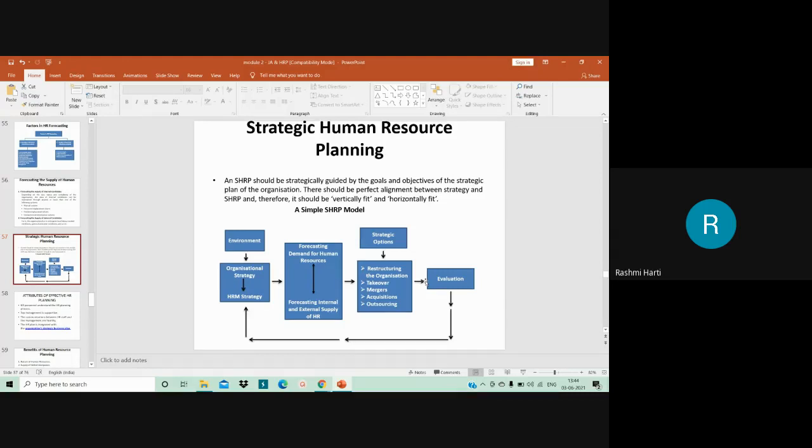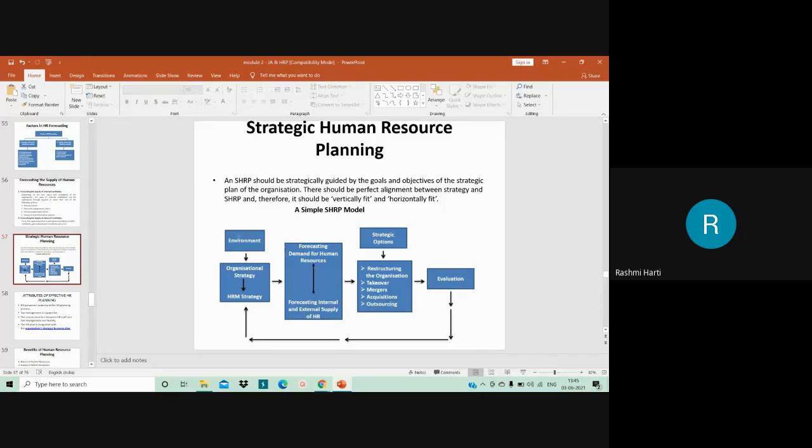When we look at this particular diagram, my dear students, there are strategic options, that is, strategies planned by the organization. It may be restructuring the organization, takeover, mergers between two organizations, acquisition of a particular organization, or outsourcing a particular work.